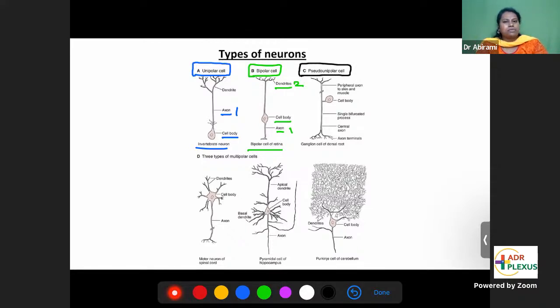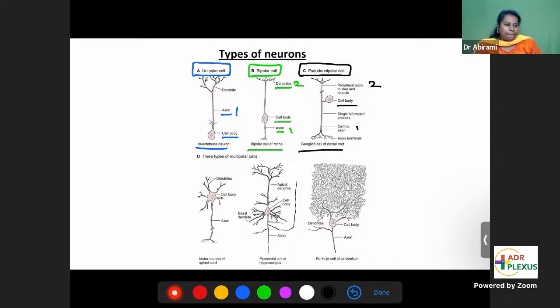Pseudo-unipolar. Pseudo means false appearance. So this will give you a false appearance as if it is unipolar. The cell body from which one process comes out looks like unipolar, but ultimately this one process will again divide into two processes. It forms a central axon and a peripheral axon. Actually, there are two processes, but it looks as though there is only one process. So this is called pseudo-unipolar type, typically seen in ganglion cell.